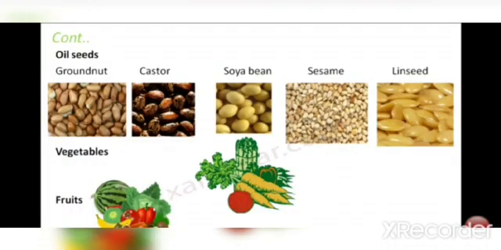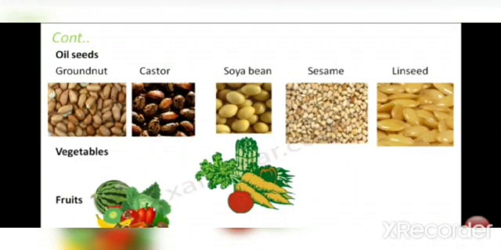Seeds also provide us oil. From many seeds of the plants we get oil. Here are some examples of the seeds that provide us oil. They contain oil within them and these seeds are extracted to get the oil from them. Seeds of mustard, groundnut, soybean, sesame, sunflower, etc. are used for extracting oil.